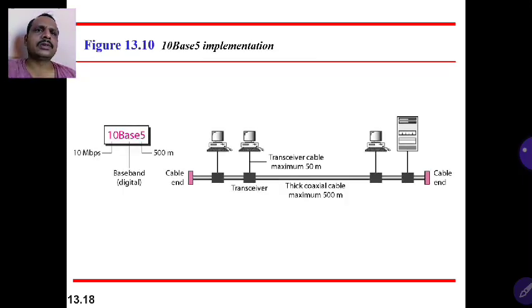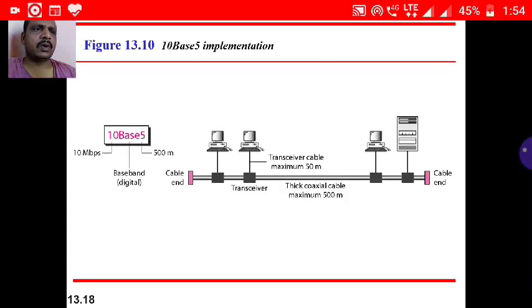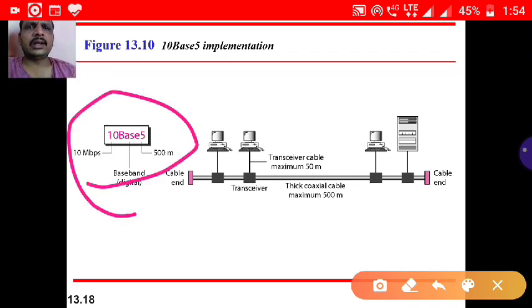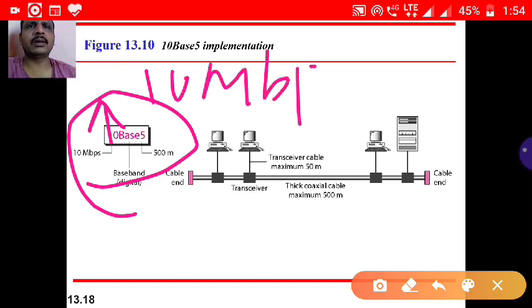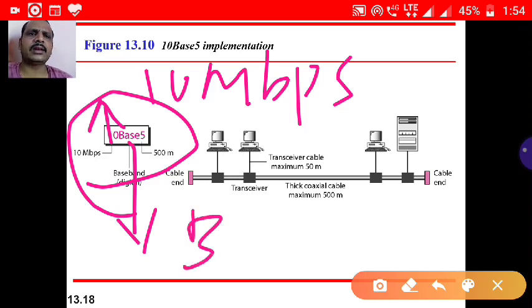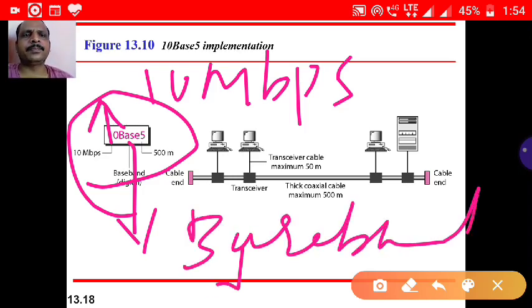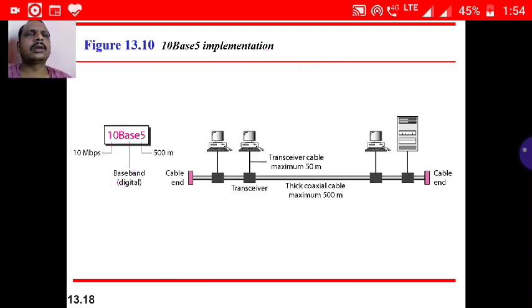So what is 10Base5 indicating? Here 10 indicates a 10 Mbps speed, the speed of the implementation. Base indicates baseband digital signal.